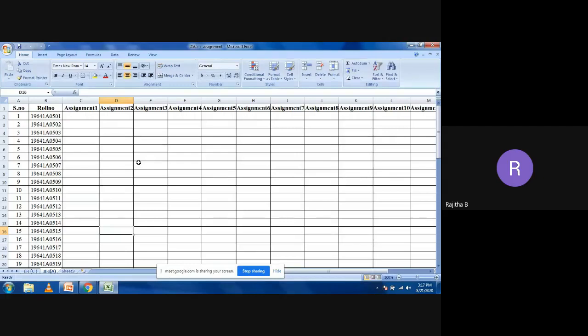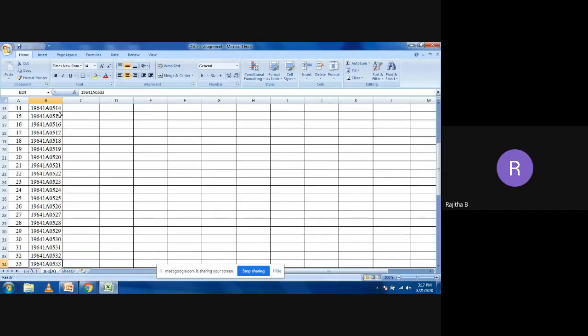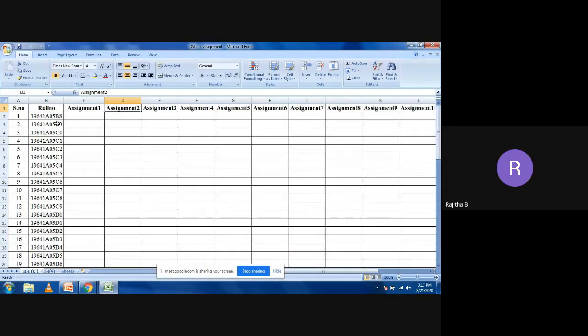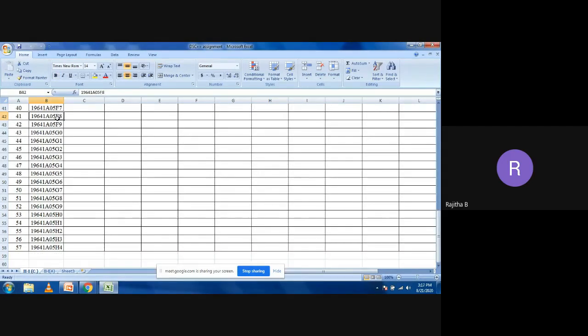So this is the assignment sheet for section A. Roll numbers start from 501 to, I think, 58. And coming to C section, the roll numbers start from B1 to some H4.